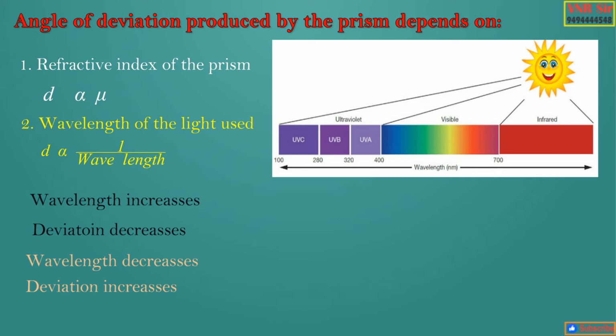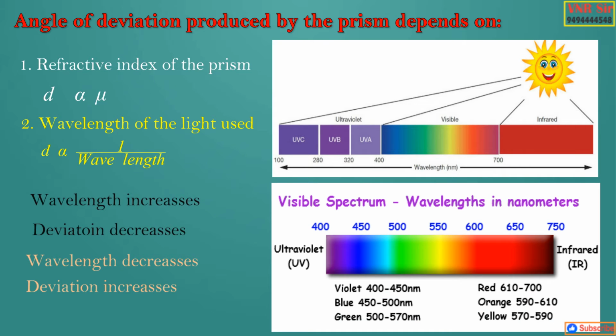You know, the sunlight consists of ultraviolet light, visible light and infrared. The colors which are in the range of visible, we call that the visible spectrum, and that only we can see. In this visible spectrum, we have a variety of colors. Each color has a particular wavelength.